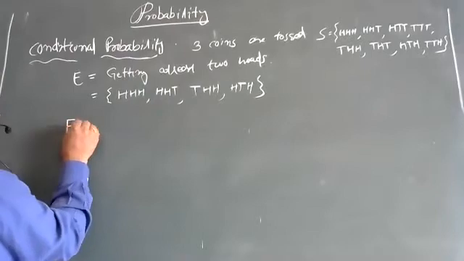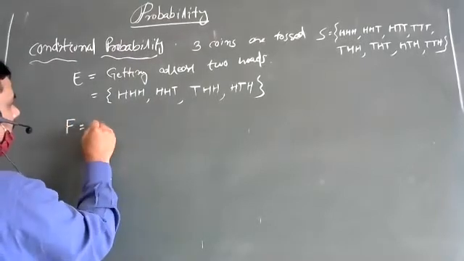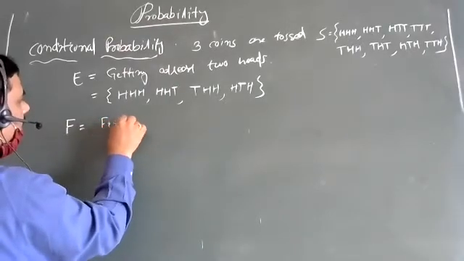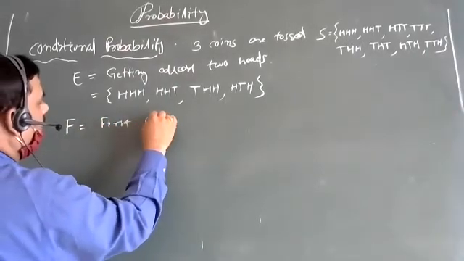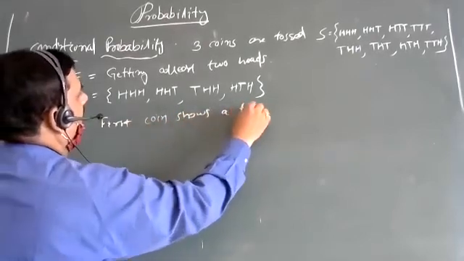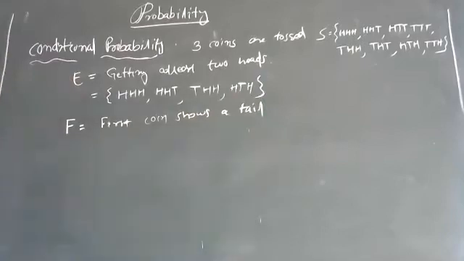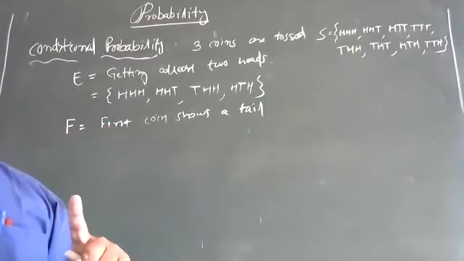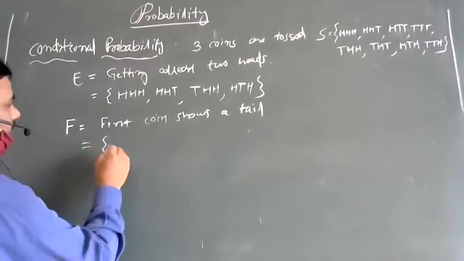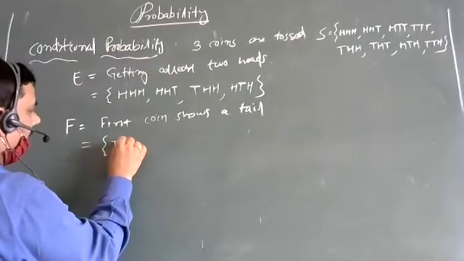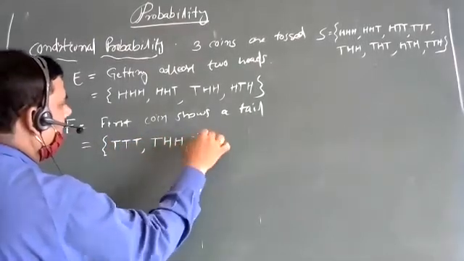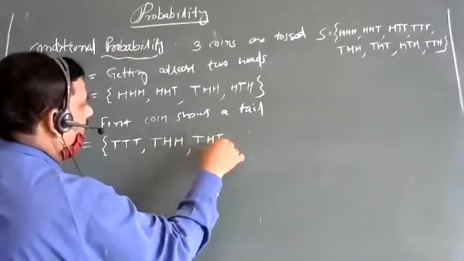Then F. Let F be another event: the first coin shows a tail. So what are the outcomes? TTT, THH, THT and TTH.